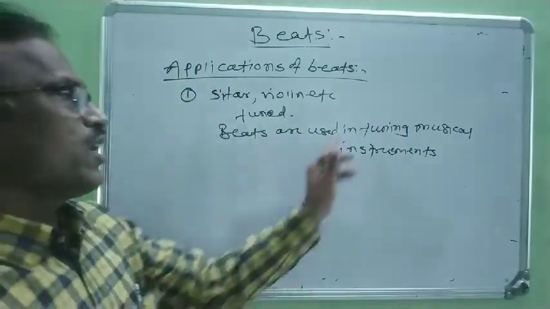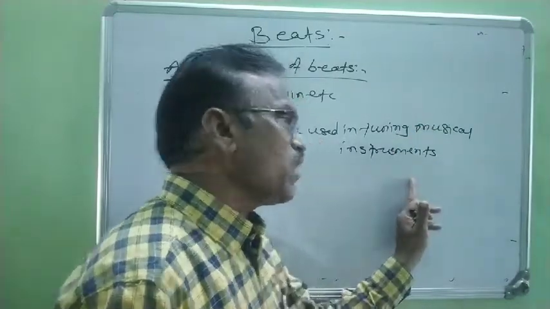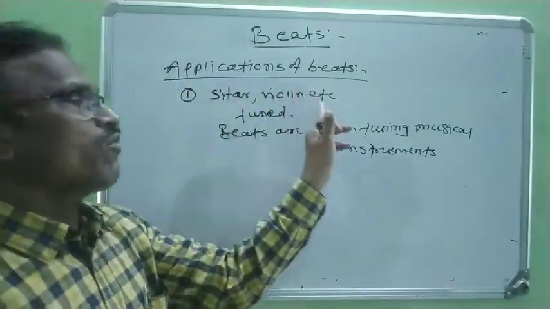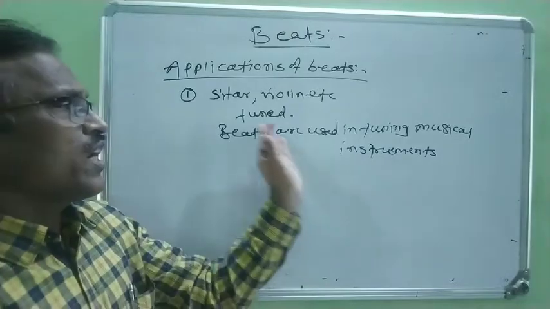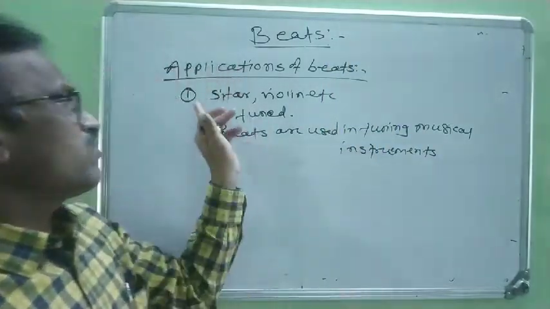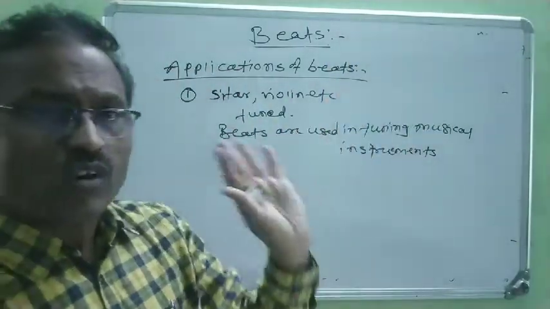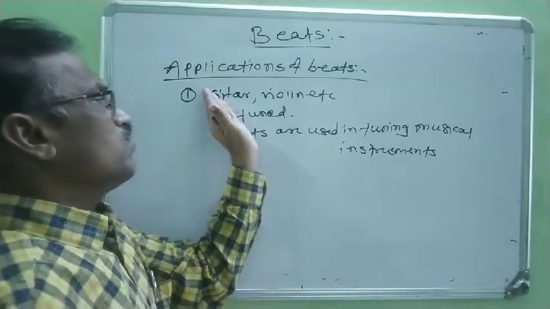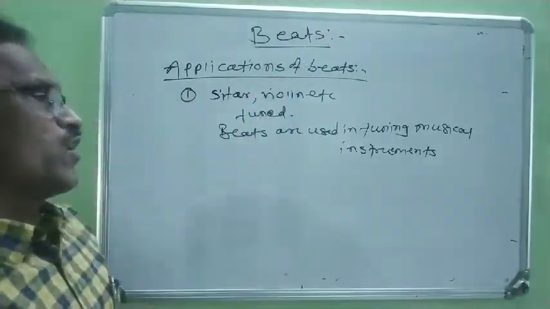Beats are used in tuning musical instruments. When we are to tune any musical instrument like sitar, violin, guitar and so on, for tuning of such musical instruments, beats are used.